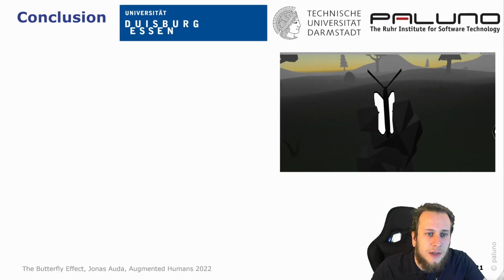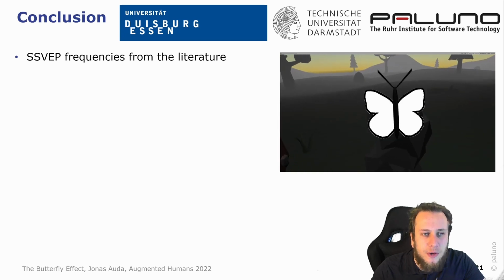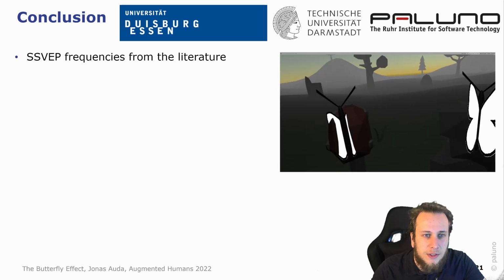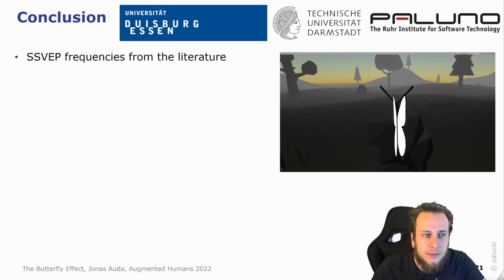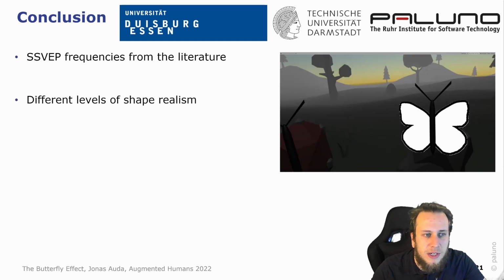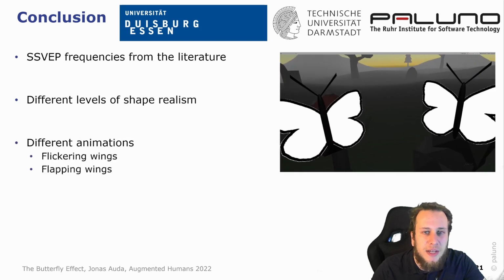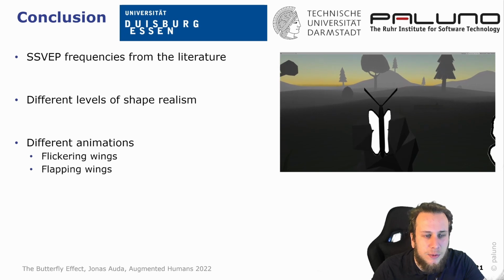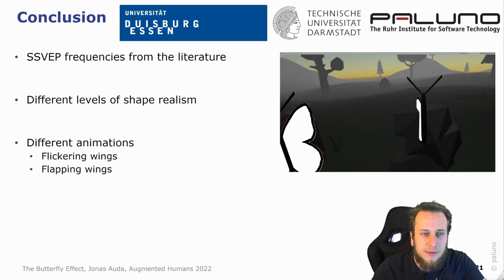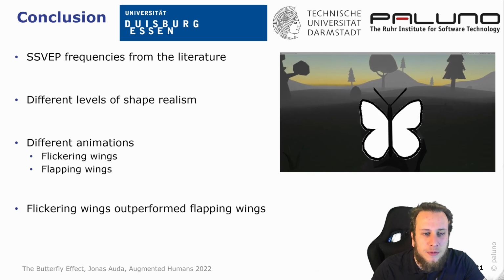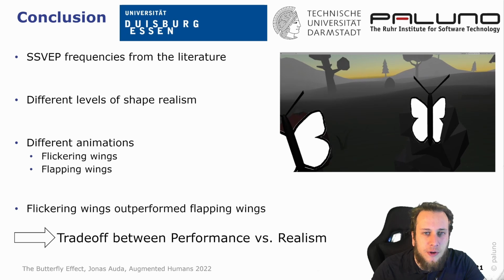To summarize our work, we extracted suitable frequencies for SSVEP from the literature. We obtained 3 best working frequencies. With these frequencies, we investigated different levels of shape realism and different animations, flickering and flapping wings, of SSVEP stimuli in the form of butterflies. Flickering wings outperformed flapping wings. Here we face a trade-off between performance and realism.